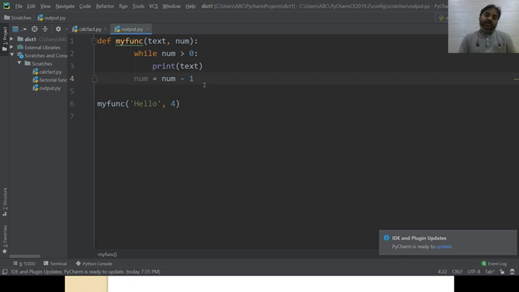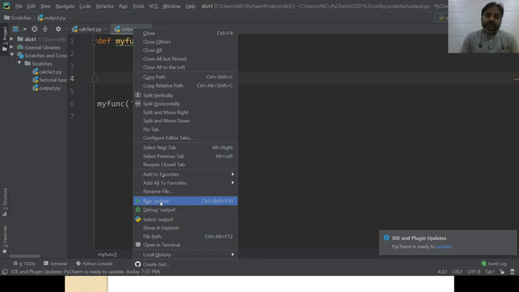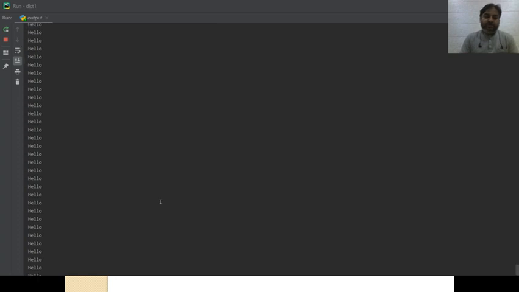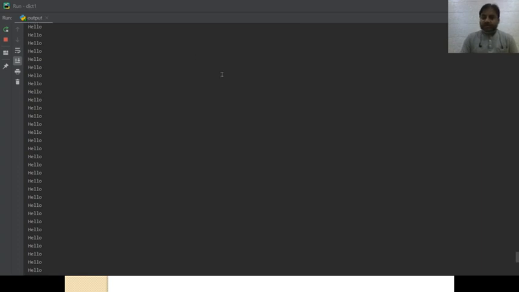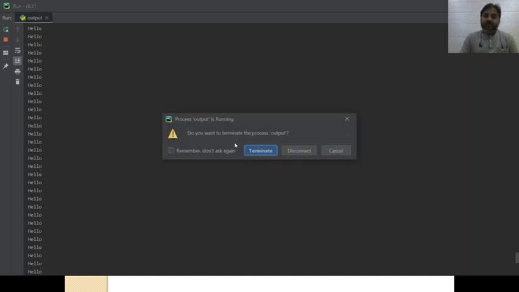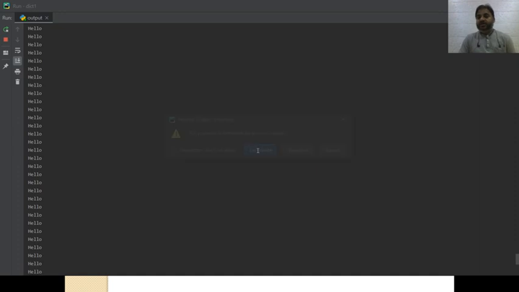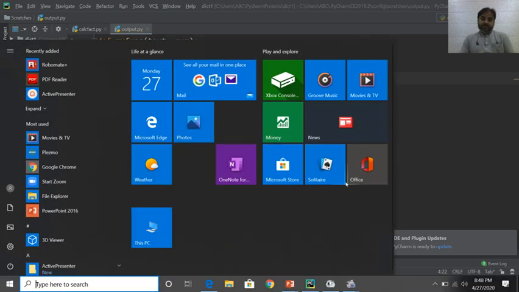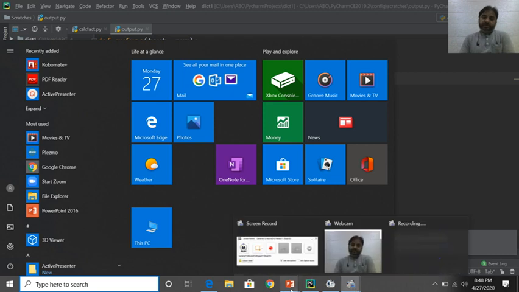So it forms an infinite loop. Now let us see what happens if I execute this program. This is our output window, and you can see hello is being printed and printed and printed. The screen is not stopping. This loop is continuing and continuing. I have to stop this process. It asks, do you want to terminate the process? I am terminating this process since it is forming an infinite loop. Now this was the previous assignment.